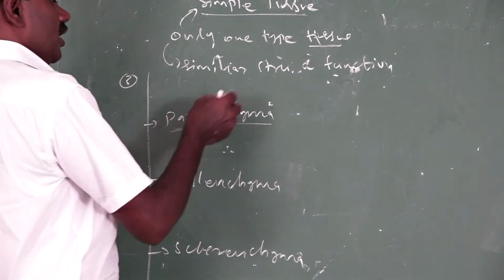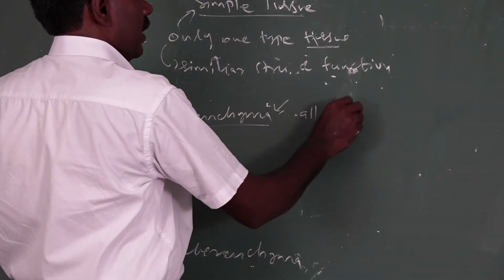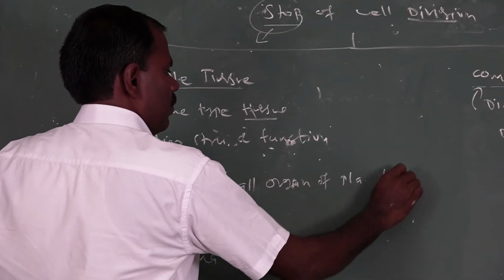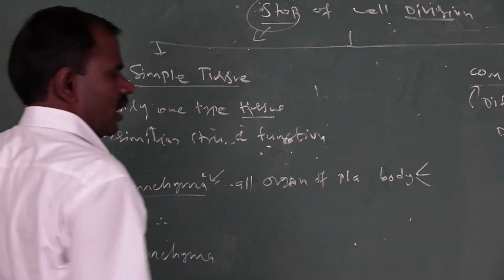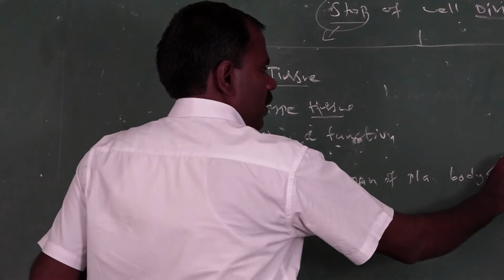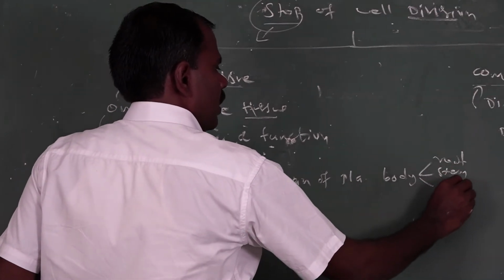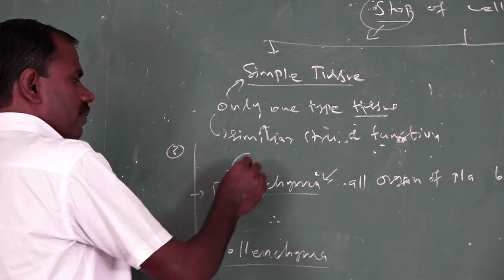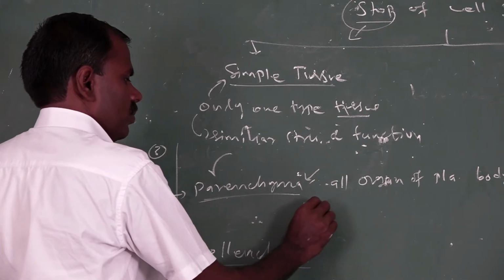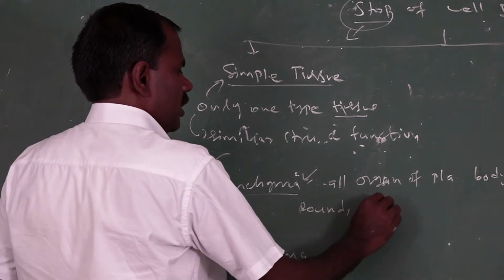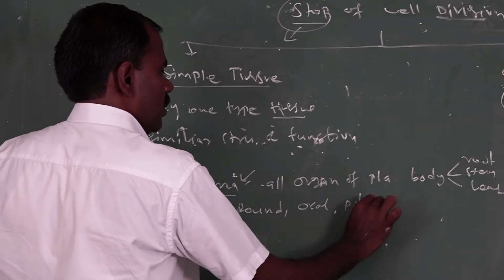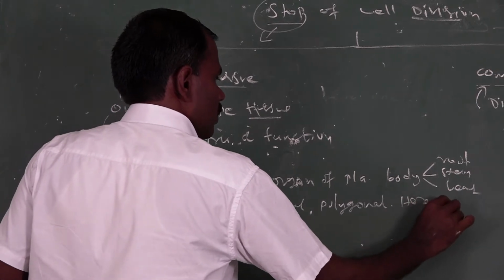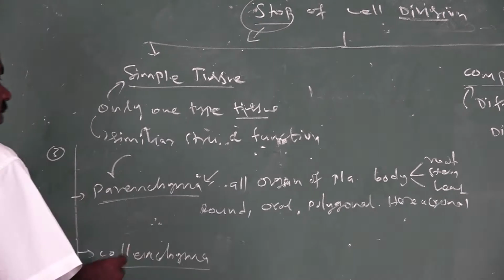So what is parenchyma? Parenchyma is found in all organs of the plant body: in the root system, stem system and leaf system. These parenchyma cells are the precursors of all types of tissue, including collenchyma and sclerenchyma. Parenchyma cells are round, oval, polygonal or hexagonal in shape, so different shapes are found.